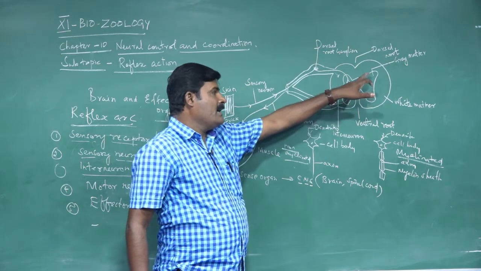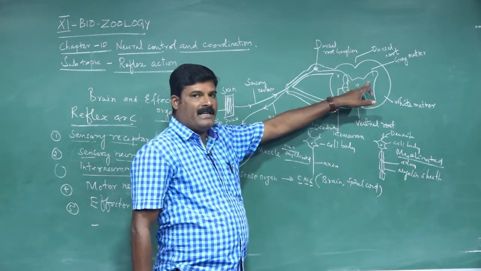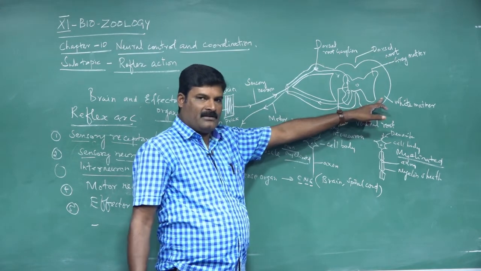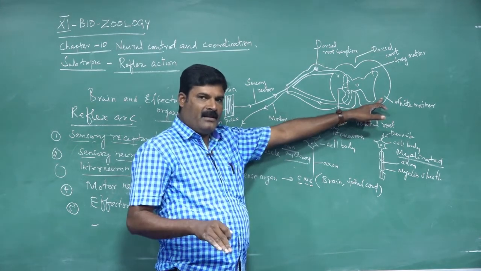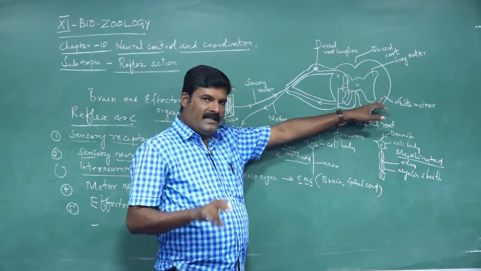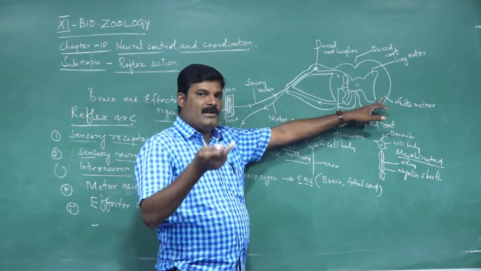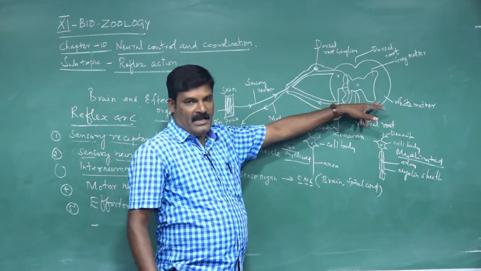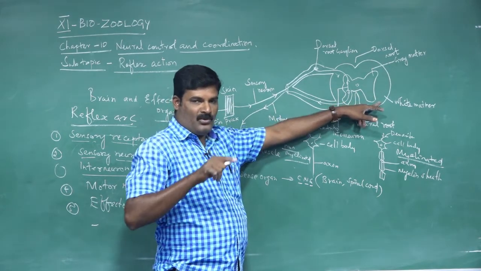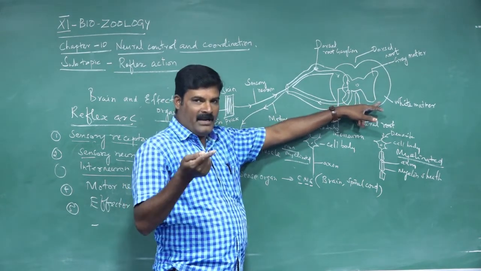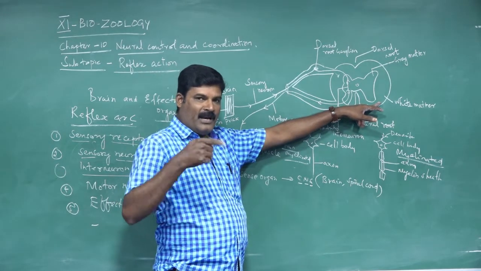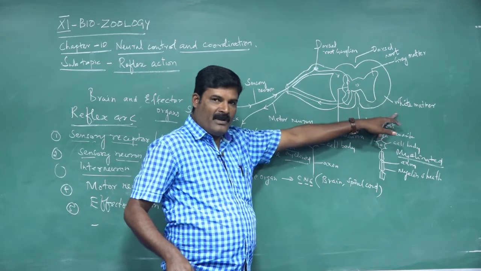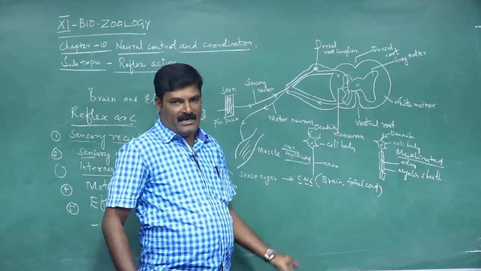Hence, the inner part of the spinal cord is grey matter, the outer part of the spinal cord is white matter. But in the case of the brain, the outer part is called grey matter, the inner part is called white matter. Just opposite to the spinal cord. In our brain, the outer portion is grey matter, the inner part is white matter. But in the spinal cord, the outer part is white matter, the inner part is grey matter.